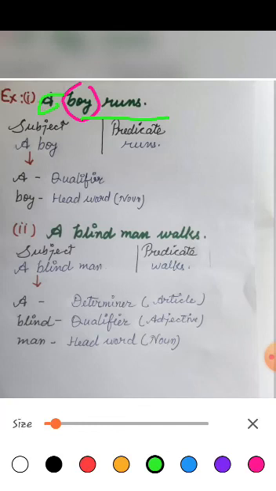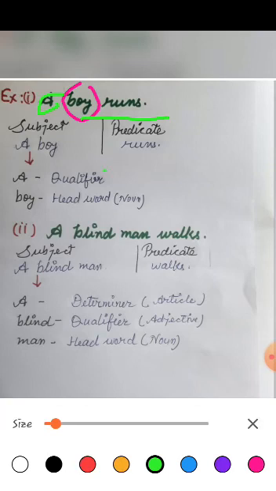Now second example is: a blind man walks. In this sentence, subject part is a blind man and walks is predicate part. In subject part, A is determiner, that means article type, blind is qualifier or adjective, and man is head word, that is noun type.